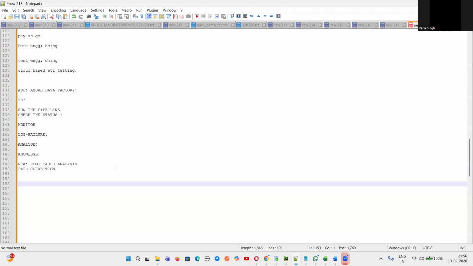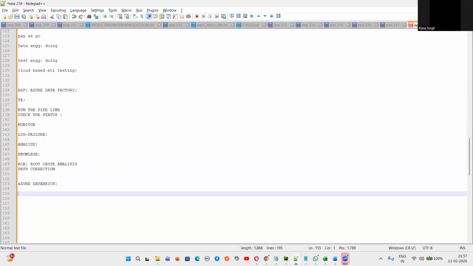Did you understand, guys, what is Azure Data Factory? Yes or no? Yes. Now this is Azure Data Factory. Now there's something called Azure Databricks. Have you heard about these things? Yes. So Azure Databricks is the main thing where we are writing the code for the validation of source and target. The core validation of the source and target.